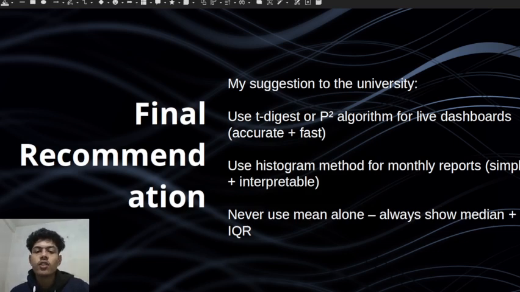My suggestion to the university: use the T-digest or P-square algorithm for live dashboards. Use the histogram method for monthly reports. Never use the mean alone. Always show the median plus the interquartile range, IQR.